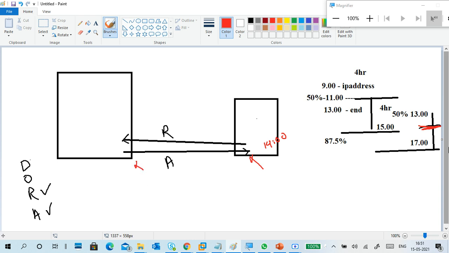It is unable to process at 50%, which means 2 hours 15. At 1500, before 1500, it is disconnected, and at the time of 50% it is unable to renew. This is the renew process, right? Unable to renew the IP address.